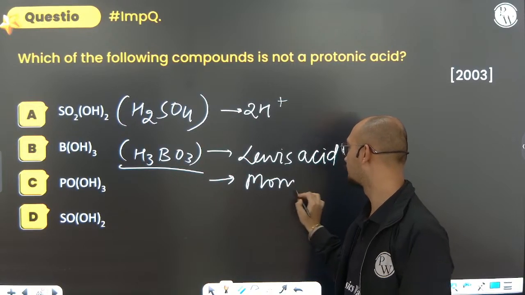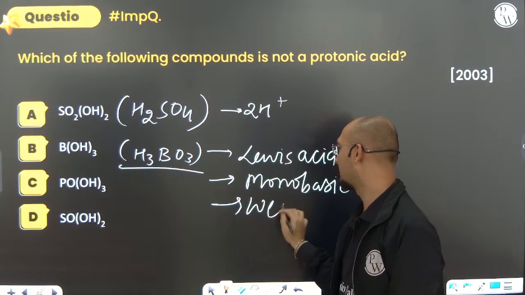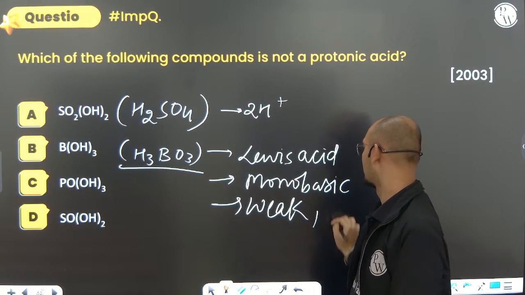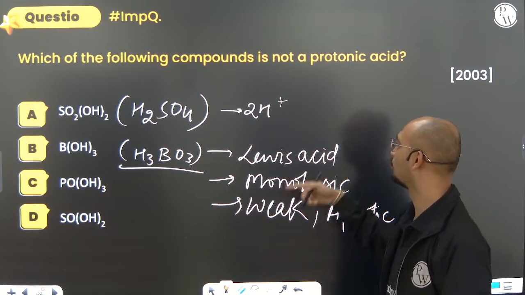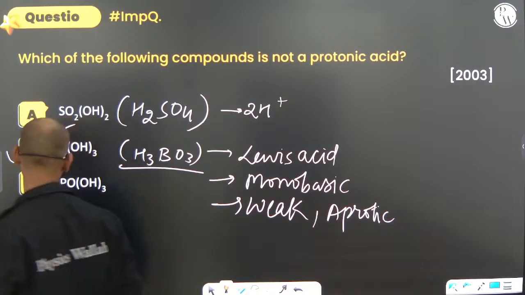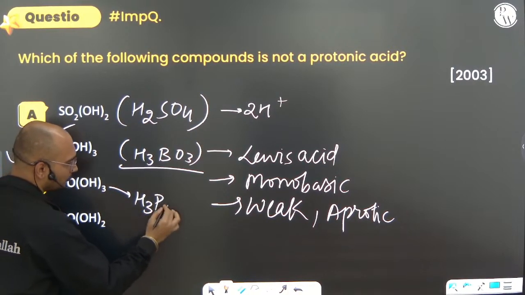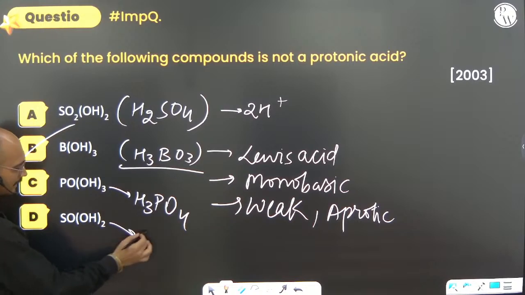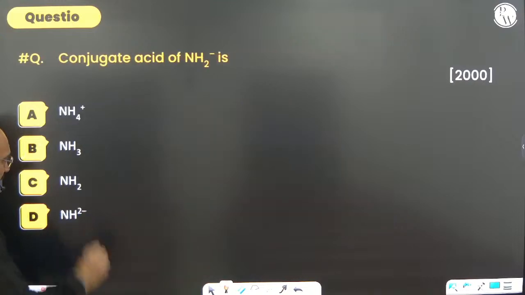So therefore we call it monobasic. Is it weak or strong? It is weak, aprotic, weak aprotic monobasic Lewis acid. So option B, that is boric acid. H3PO4 is a protonic acid, while H2SO3 is also a protonic acid. So option B is the correct option.